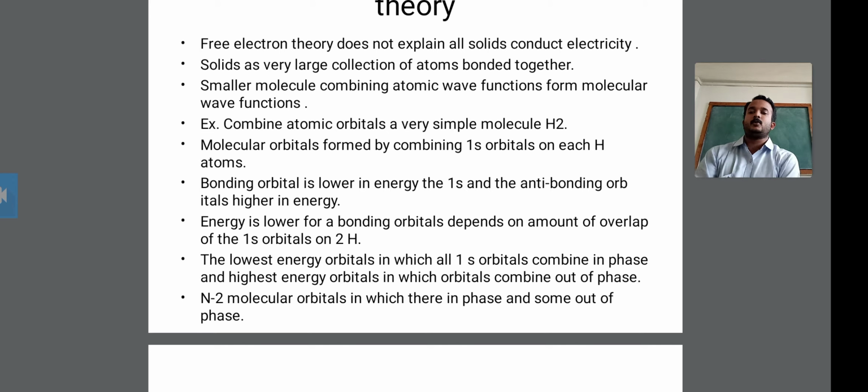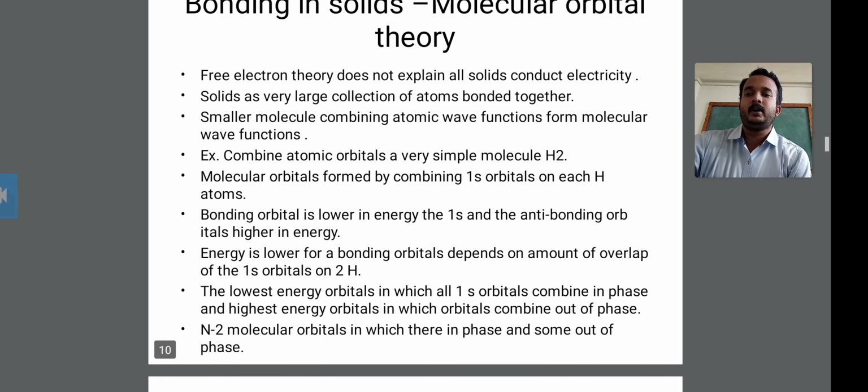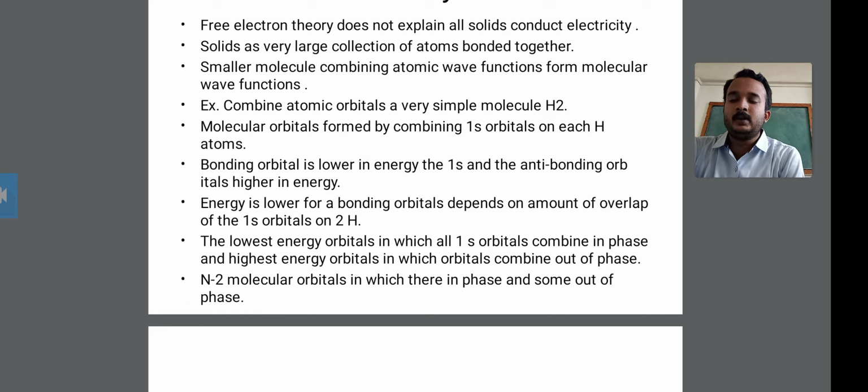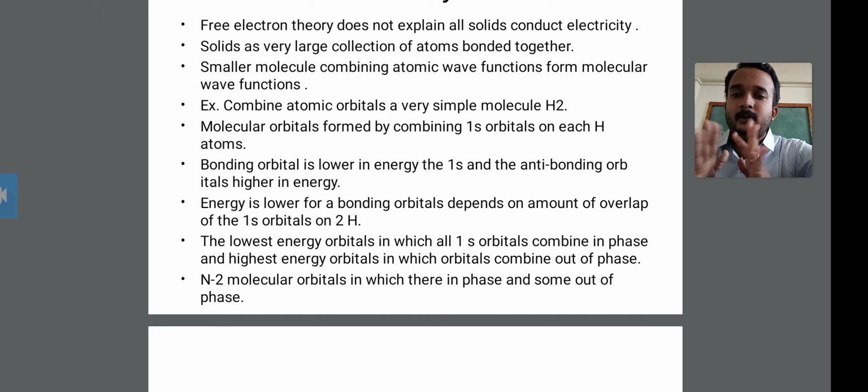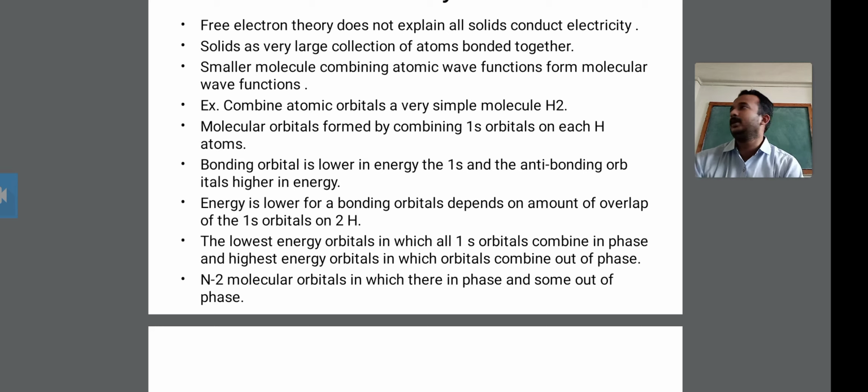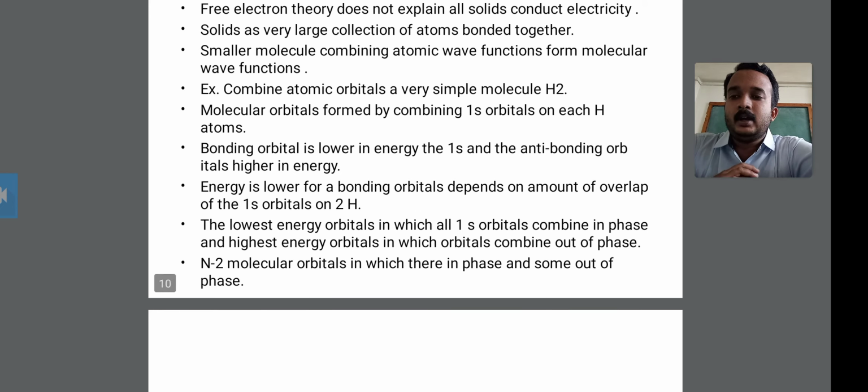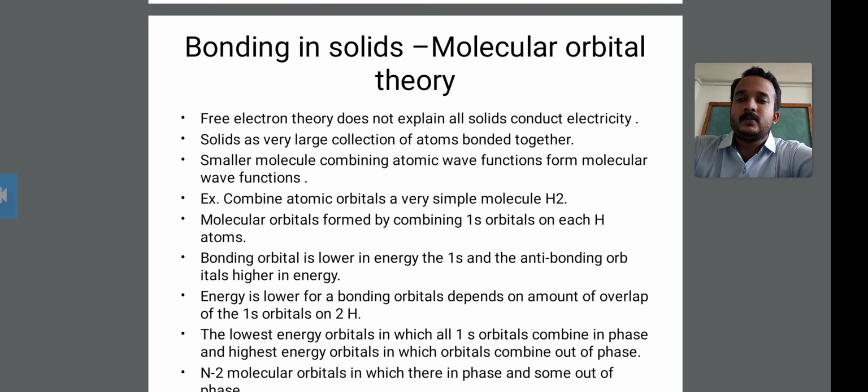Therefore, in bonding in solids and molecular orbital theory, the lowest energy orbital is the one in which the orbitals combine in phase, and the highest energy orbital is the one in which the orbitals combine out of phase. These are the two important points. The out-of-phase combination is the antibonding molecular orbital, in which there is a phase sum out of phase. Okay, this is all about the bonding in solids and the molecular orbital theory.